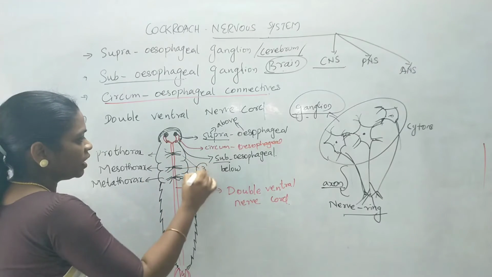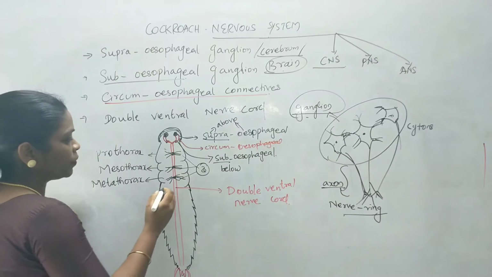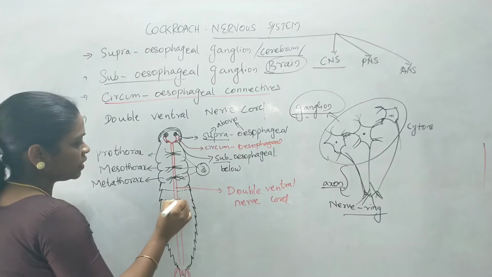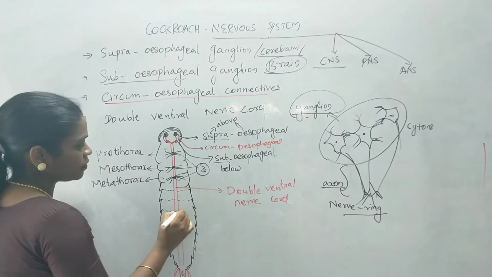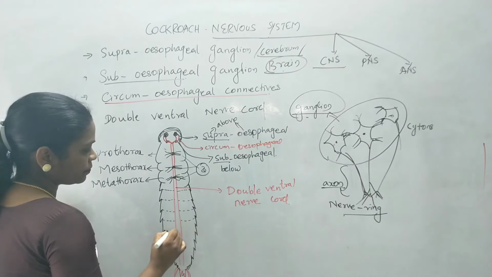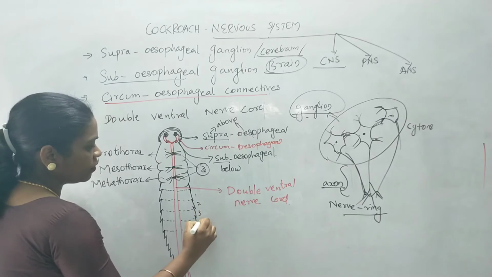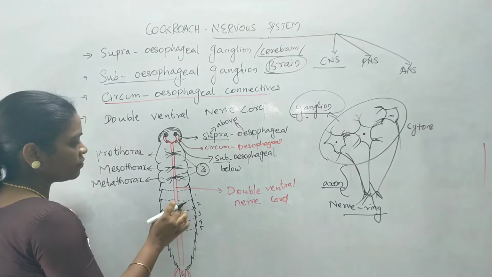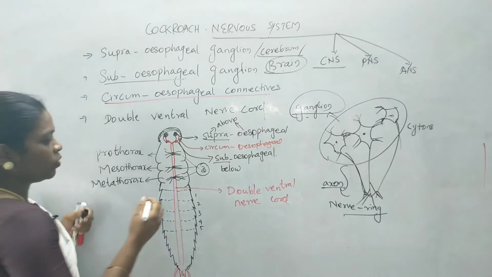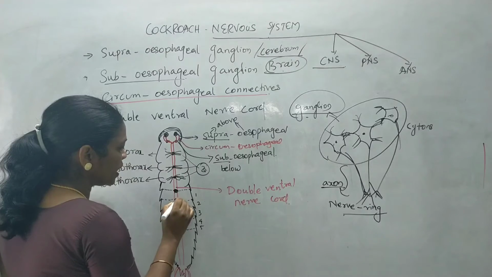So here you can find 3 ganglions, and the first 5 abdominal segments, okay, we'll just mark the segments here. 1, 2, 3, 4 and 5. The first 5 abdominal segments have a pair of ganglia. So here also you can find ganglia. They are also the segmental ganglia.